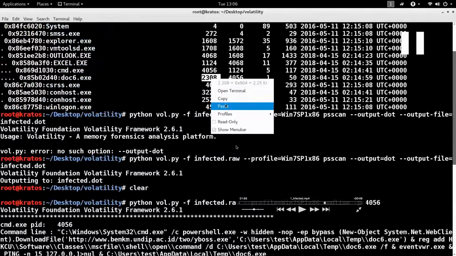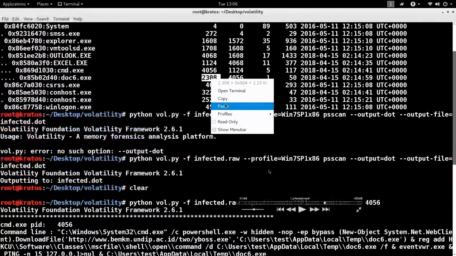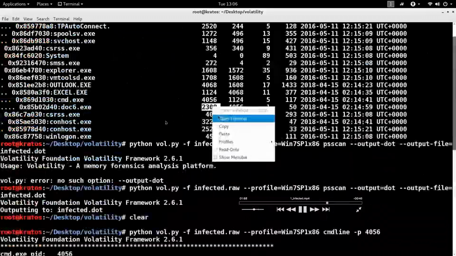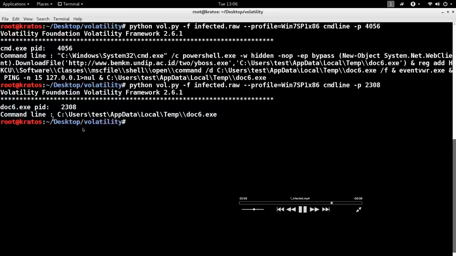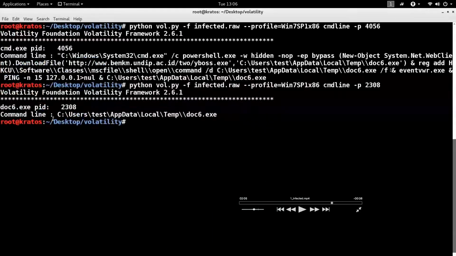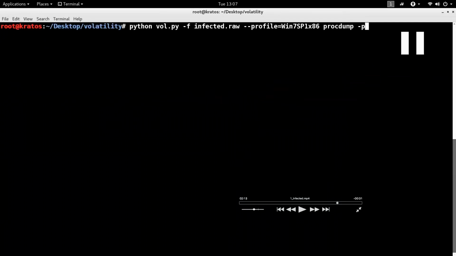So another thing you may want to do is to look at the path from where doc6.exe is running. Again, you can use the command line plugin and give it the process ID of doc6.exe, which is 2308. So that will tell you the path from where this malicious executable is running, which is the same path where it downloaded and dropped the executable. Okay. So at this stage, you know what happened on the system, right? So now, this is the infection chain.